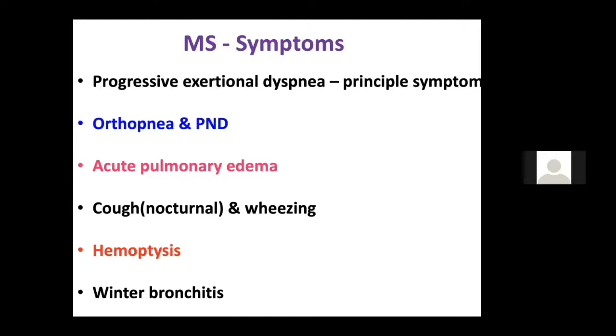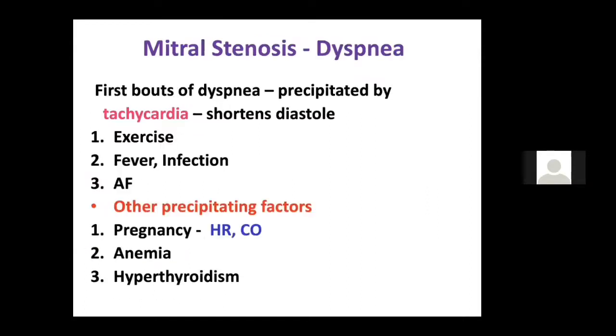Patient can also have atrial fibrillation, which can cause thromboembolism, and then you will have the manifestations of thromboembolic symptoms. And finally, the patient will land up in PAH and right-sided heart failure, where you can get ascites, pedal edema, decreased urine output, jaundice, facial congestion. So this is the terminal stage of MS where severe PAH and RV dysfunction sets in.